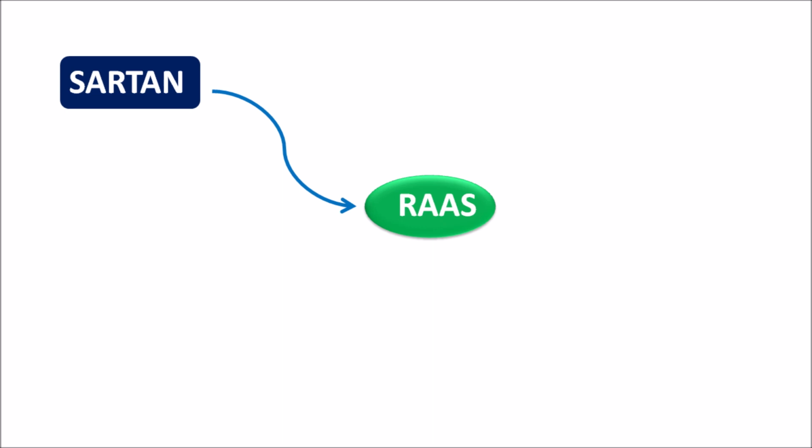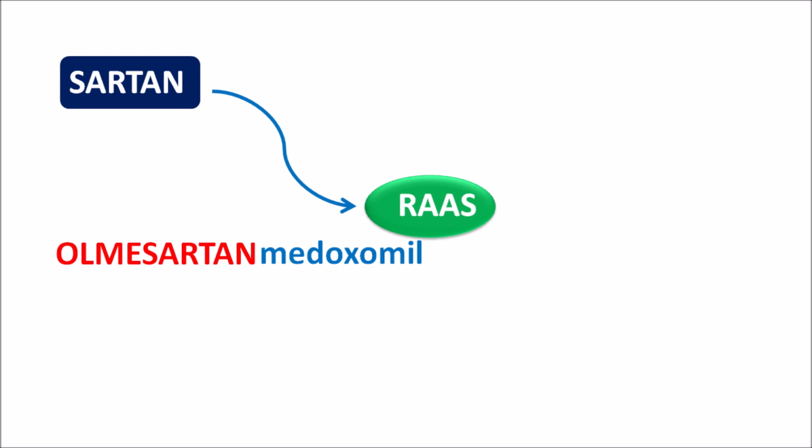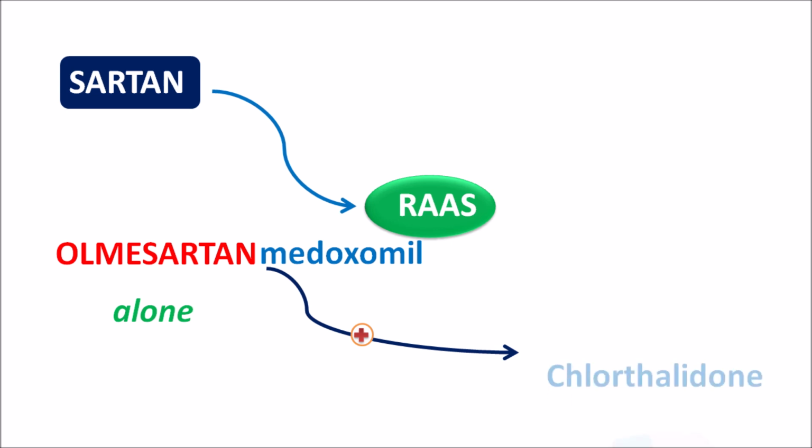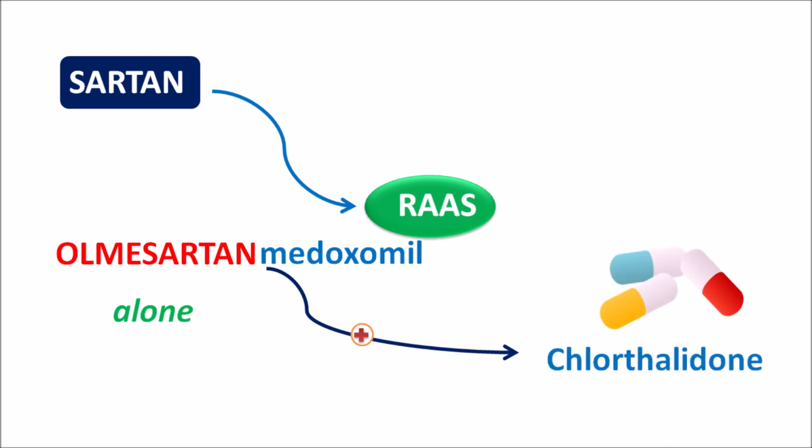So many drugs are acting on RAS, but one group of drugs are sartans. These sartans can block the renin-angiotensin system by antagonizing the angiotensin receptors. So they are commonly called angiotensin receptor blockers. So Olmesartan is having the suffix sartan, which is an ARB, angiotensin receptor blocker. This drug is given as an ester, Olmesartan medoxomil, which can be given either alone to control the blood pressure, otherwise it can be combined with a few of the diuretics like chlorthalidone or hydrochlorothiazide. So Olmesartan can be used either alone or in combination to reduce the blood pressure in the hypertensive patient.